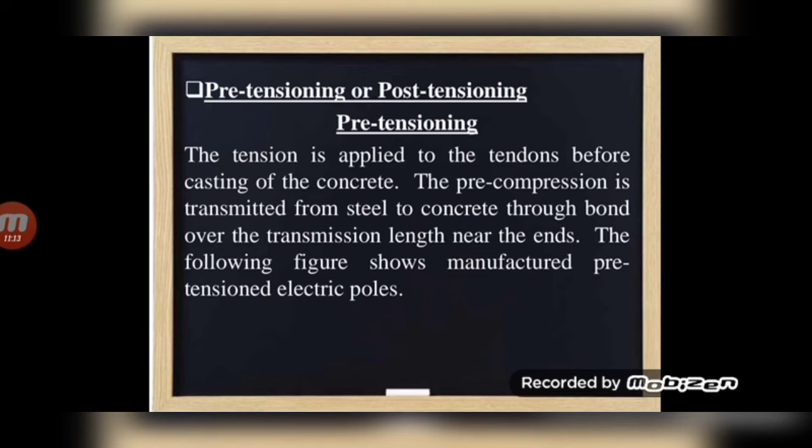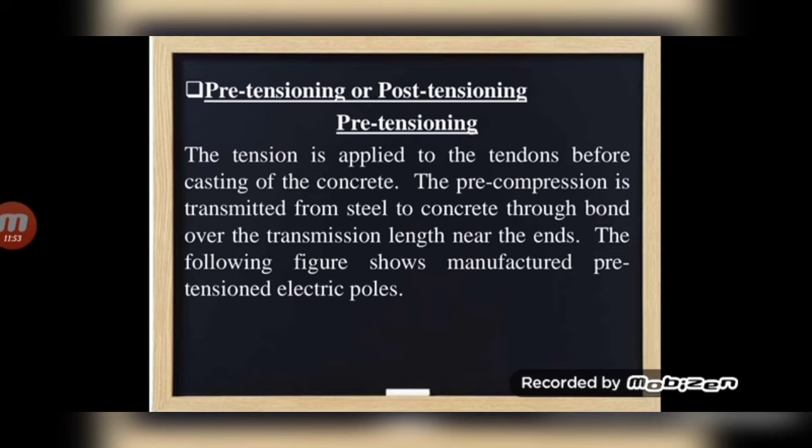In the pre-tensioning case, before casting the concrete, we will place the tendons in the mold. Then we will tension those tendons inside the mold, and the tendon will be in tension itself. After that we will pour the concrete and allow the concrete to harden. After hardening, we will remove the tensile forces we were applying at the end sides.